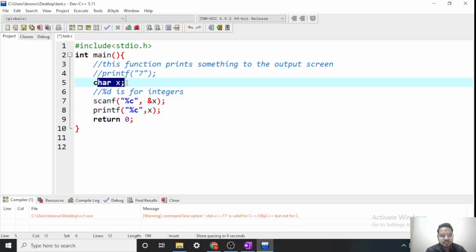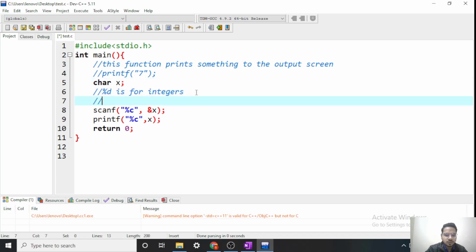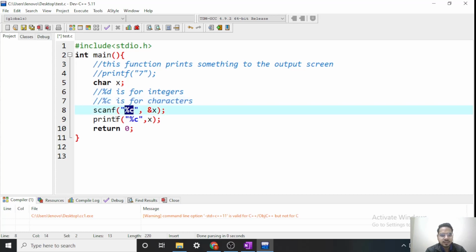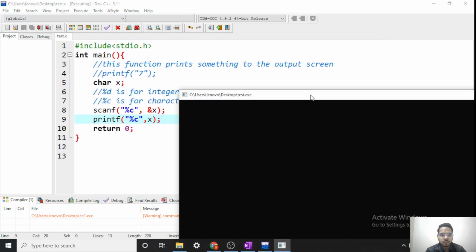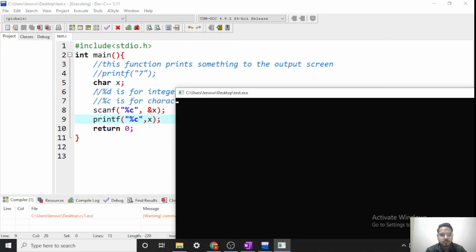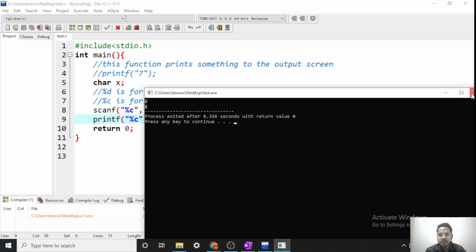Now this is character x. %d is for integers. We can make one more comment: %c is for characters. Now to take the input in x, we use %c here. Similarly, to print, we mark %c here also. Let's again run the program. It is not printing anything because we are expecting an input before printing anything. Let's say g. As you can see, g is printed. Let's try one more time.